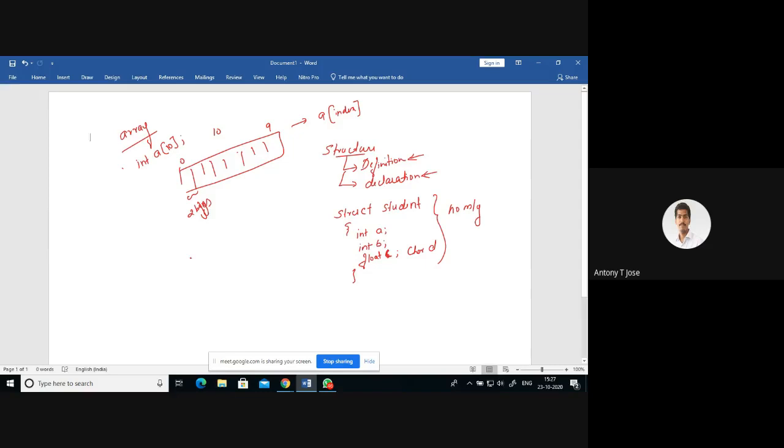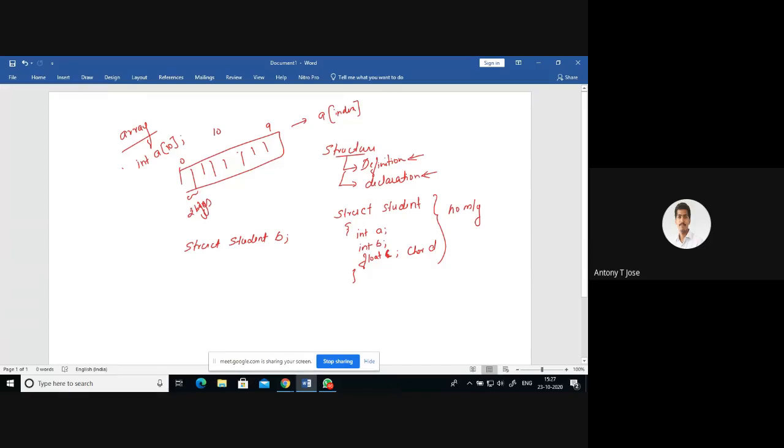So how to declare a structure? I'm writing the structure name. This is how we will be declaring a structure. If I'm writing struct student, and the variable name b, I'm writing like this. This is how you will declare a structure.